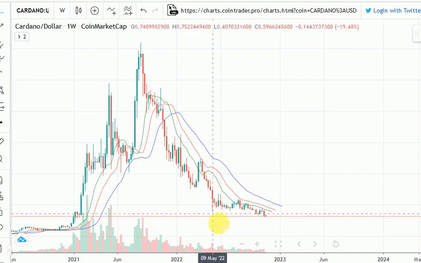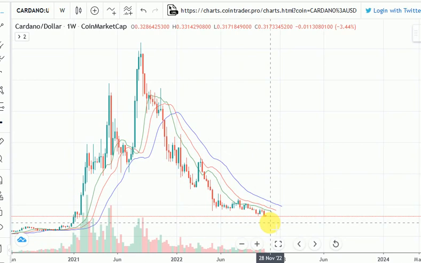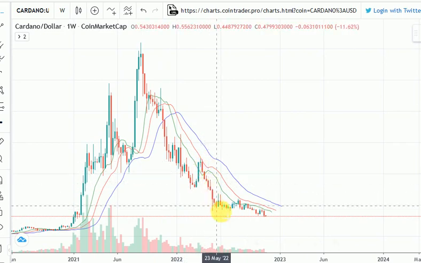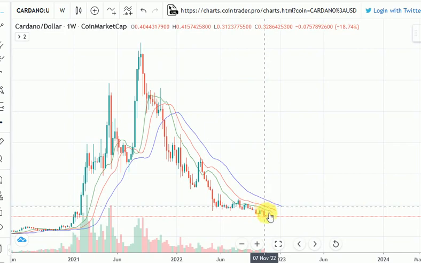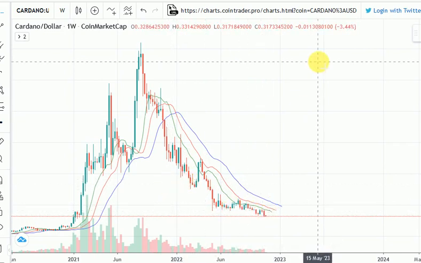As you can see, every single run should be shorted, and that was mostly what happened with ADA. Every single time there was a retest, we got a dump. And so we've seen that for the price of ADA.